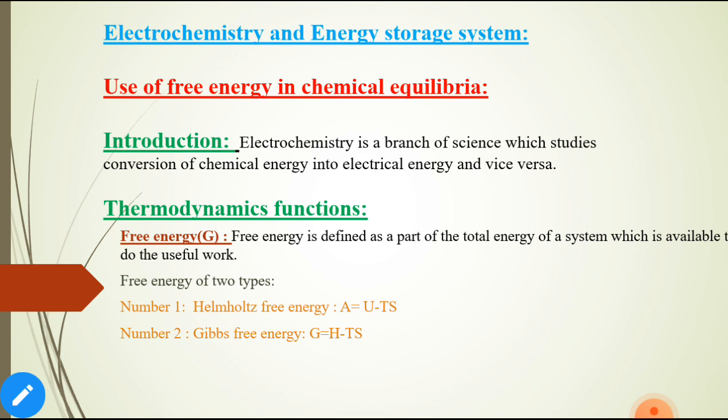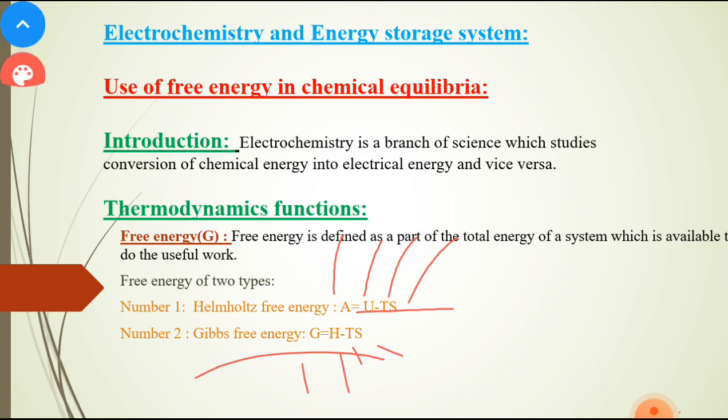Free energy is of two types. One is Helmholtz free energy and another one is Gibbs free energy. Helmholtz free energy, A is equal to U minus TS, where U is the internal energy, T is the temperature, S is the entropy of the system. Gibbs free energy, G is equal to H minus TS, where H is the enthalpy of the system, T is the temperature and S is the entropy of the system. These are the two types of free energy. Next, we study entropy.